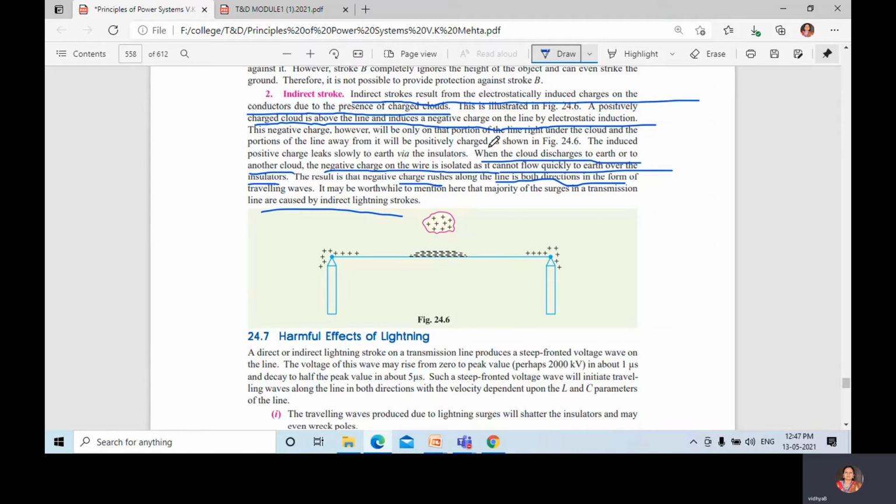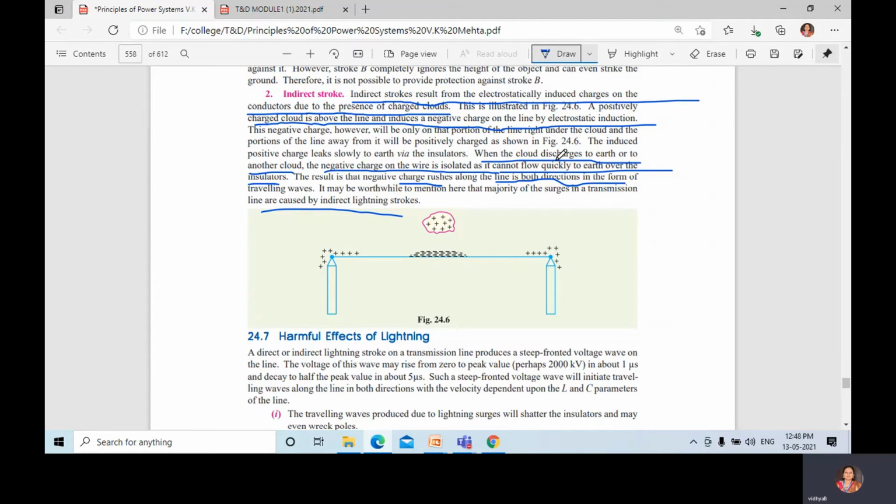When the positively charged cloud is near the pole, it will discharge to the ground. Slowly the induced positive charge leaks to the earth via the insulator.